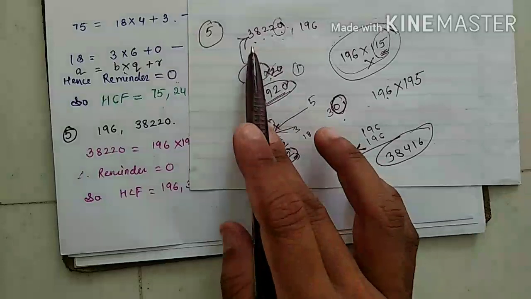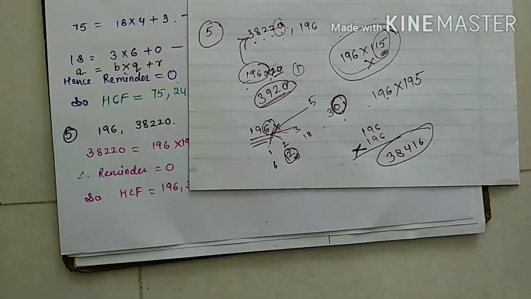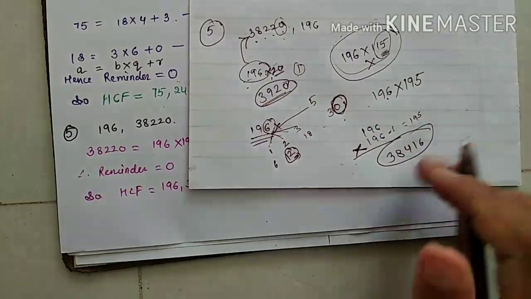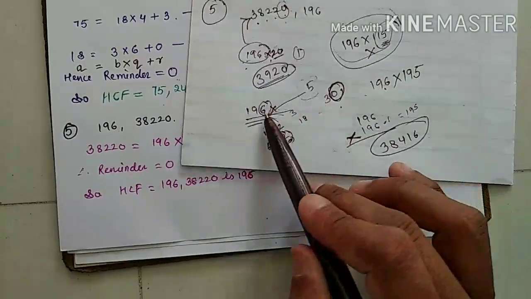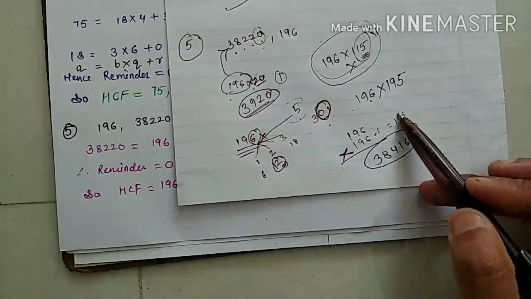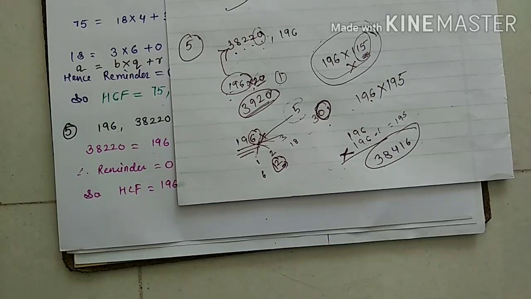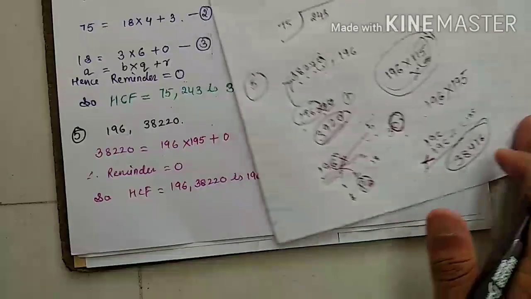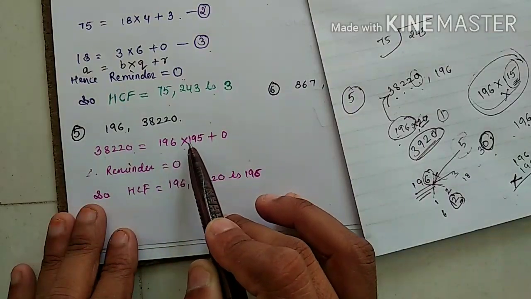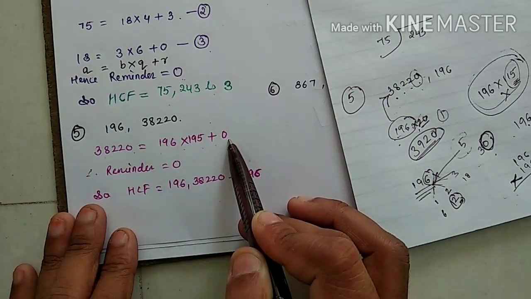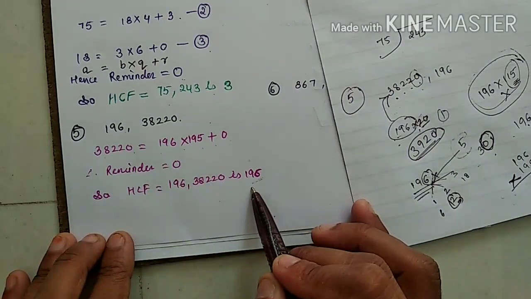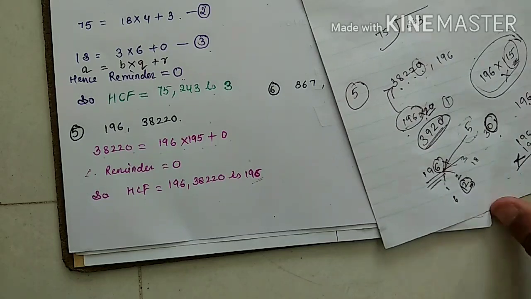It means it will be the nearest. So go one by one, minus 1. See, minus 1, it means 195. And as you know, I found that if I multiply with 6 to get the 0, I have to multiply 5. So most probably I will get my answer from 195. So what will I write here? 38220 equals 196 into 195 plus 0. Remainder is what? 0. So my HCF is what? 196. So this question I have completed.